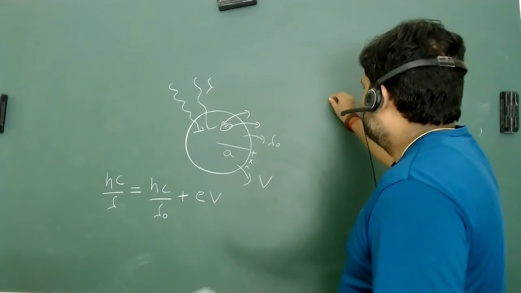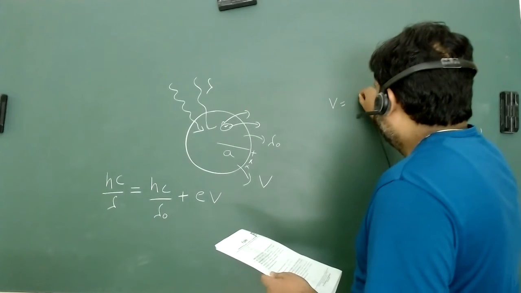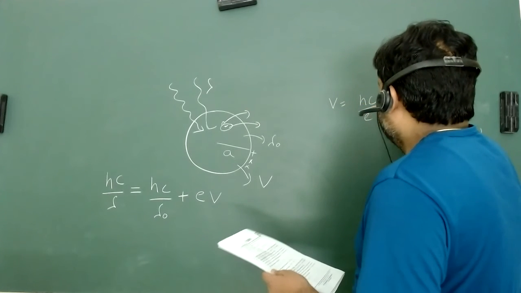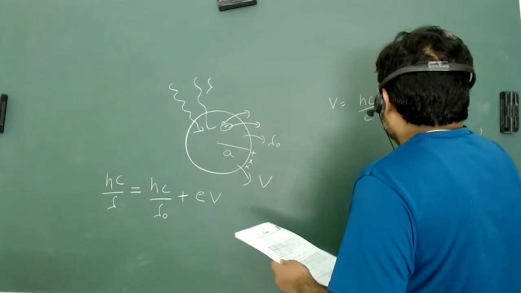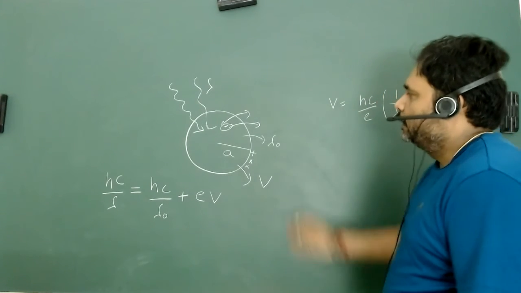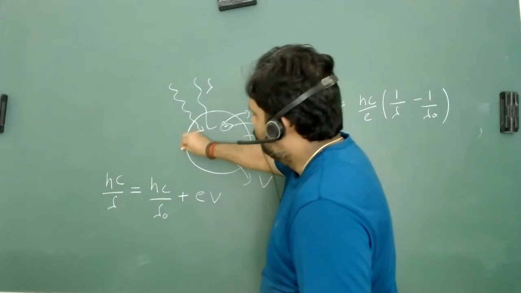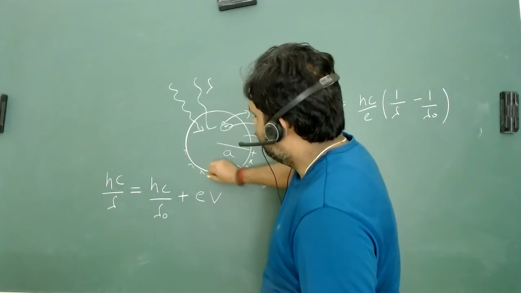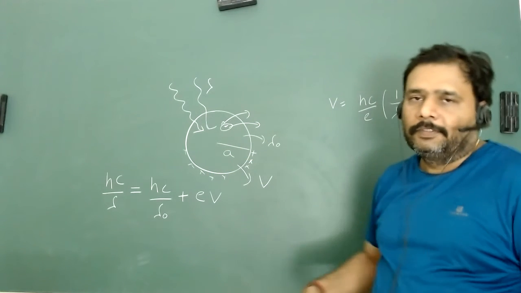The potential in terms of lambda is given as hc upon e times 1 upon lambda minus 1 upon lambda naught. This is the positive potential that will be generated on the surface of this metal.